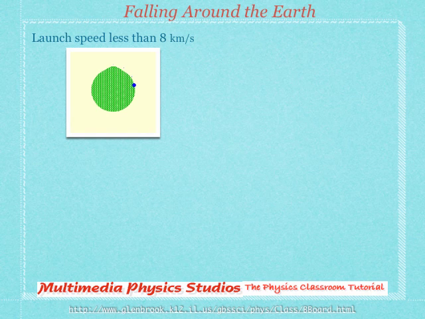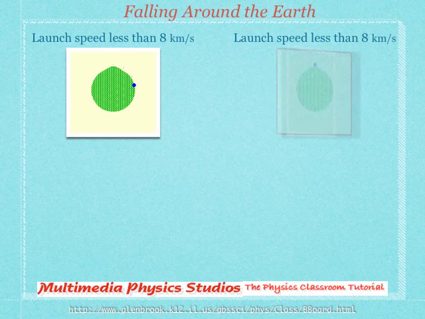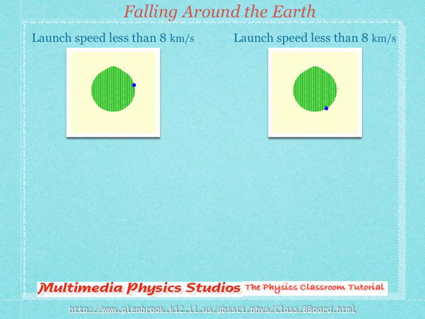But if this giant cannon is shooting the cannonball faster and faster, the cannonball travels farther and farther, always falling towards the Earth 5 meters after the first second. The launch speed is just a bit less than 8 kilometers per second, but faster than previously. It'll travel farther along.